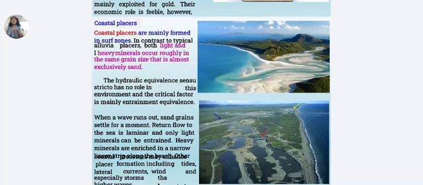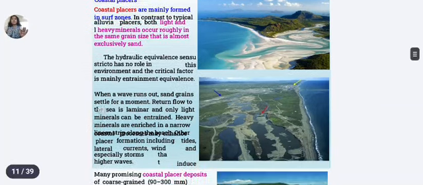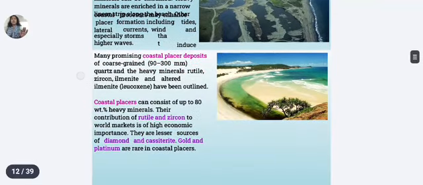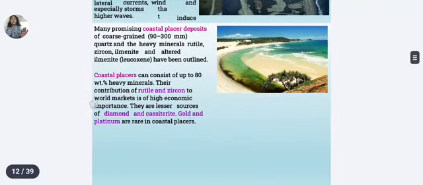So here separation occurs due to entrainment equivalence, not hydraulic equivalence. Heavy minerals like rutile, ilmenite and zircon get concentrated along beaches. Some deposits may contain up to 80% heavy minerals and are very important economically, right? These minerals are very important from an economic point of view.